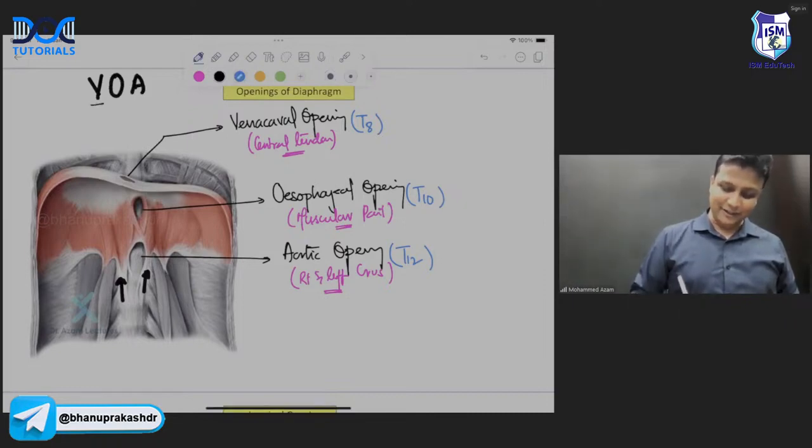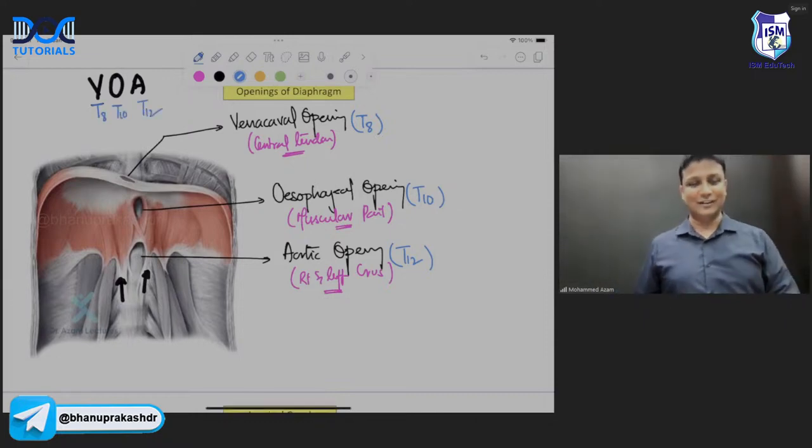Vena caval opening at T8, esophageal opening at T10, aortic opening at the level of T12.